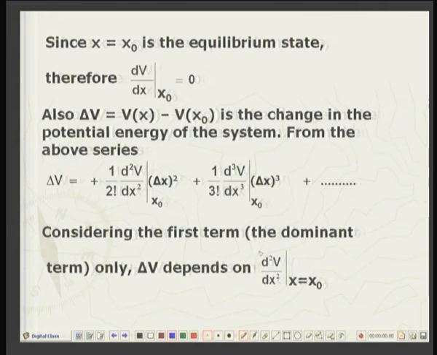So, we will look at the behavior of the second derivative of the potential energy at x equal to x0. Just like in the example which I have given you, we were guided by the curvature d2y by dx squared, that is also a second derivative. So, here for a general conservative system having a potential energy V, we will again be guided, in deciding the stability of equilibrium, by the second derivative of the potential energy at the state of equilibrium.